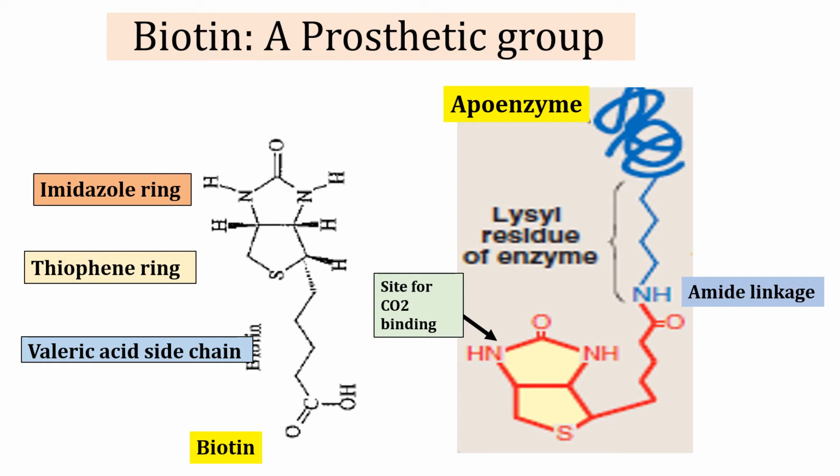So what you need to remember is that it has one imidazole ring, one thiophene ring, both rings are fused, and it has a valeric acid side chain which has a carboxylic group. And important to remember is that biotin is always present bound to protein, whether it is dietary protein or enzymatic protein.